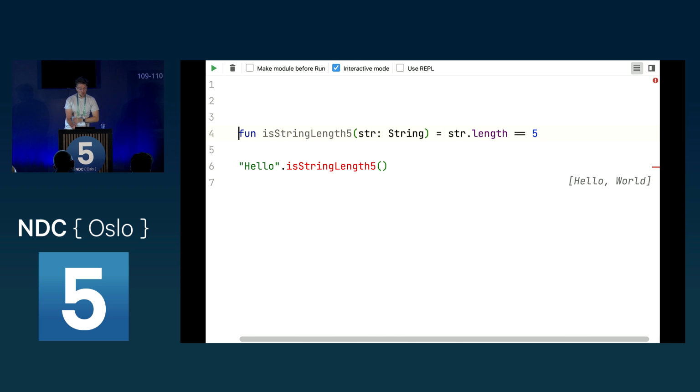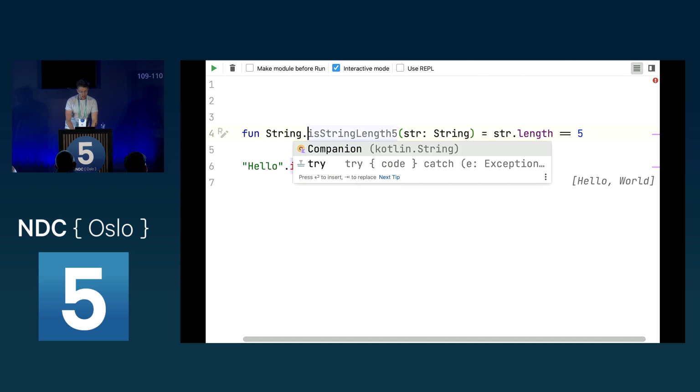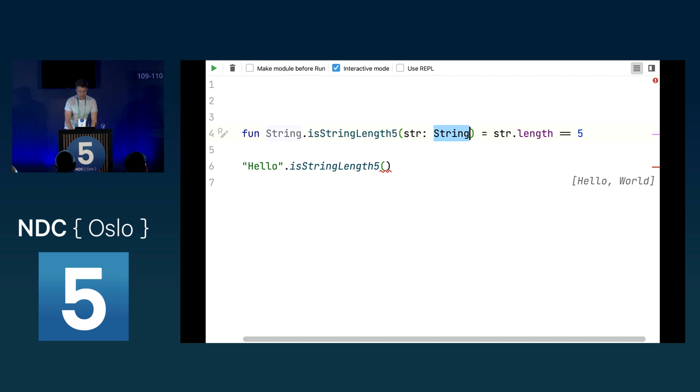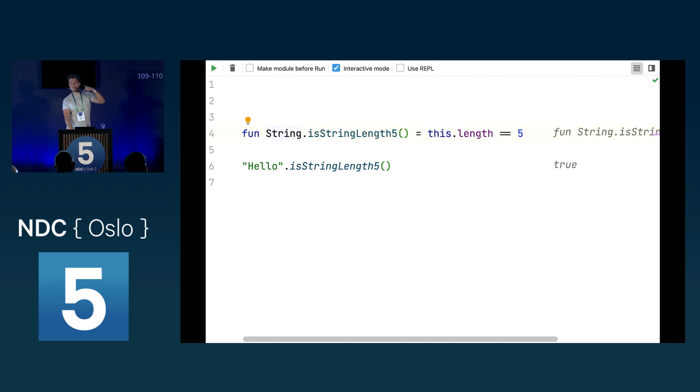We can create a so-called extension function, which you have already seen before with until in the loops, or the step function. So we can say we want to call this isStringLength5 on our string. Now we can remove this properties argument and, instead of the string we pass, we use this, because this refers to the string we are using it on.